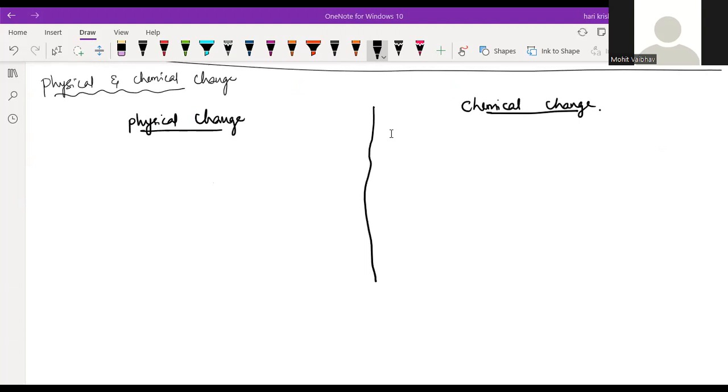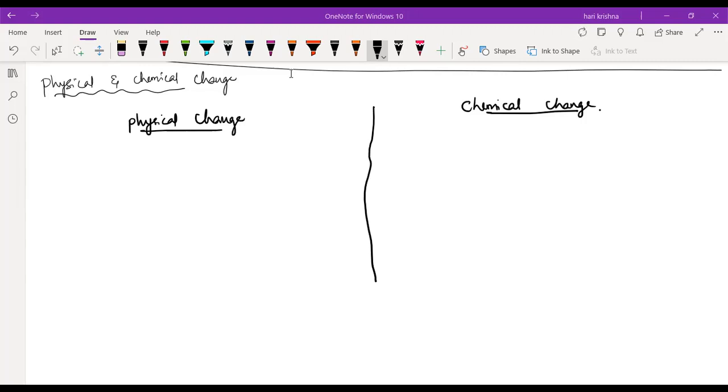Next. Vivek: Physical changes are the changes where no new substances are formed, whereas in chemical changes, new substances are formed. Very good. The second important point: physical change will not form any new substance, but chemical change will form new substances.